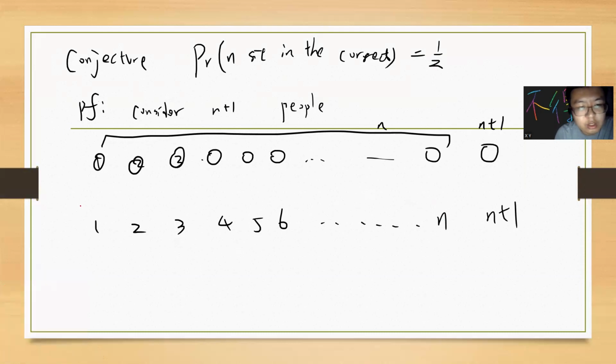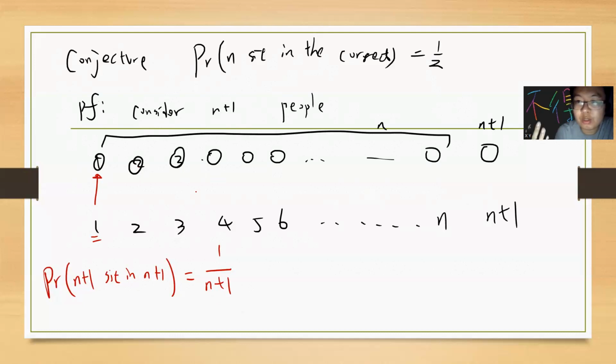Okay, so now let's calculate the probability. Actually, there's a very easy way to calculate it. The probability of N plus 1 sitting in seat N, how do we compute it? The number one can go anywhere, right? So the first case is number one going to its own seat. This is 1 divided by N plus 1. In this case, 2 will go to 2, 3 will go to 3, 4 will go to 4, so everything's good. This is the probability that number one goes to its own position.